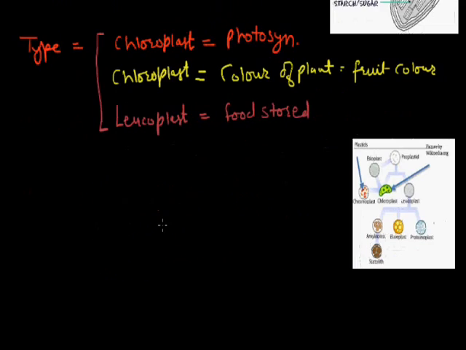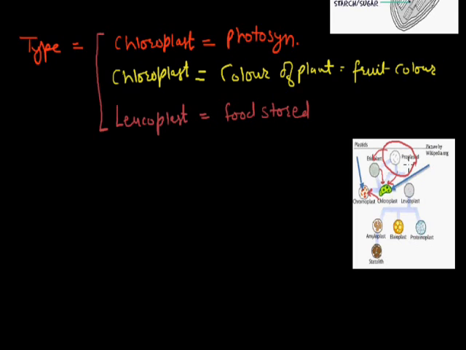How are the plastids formed in the plant body? Initially plants have proplastids. This proplastid is converted into chloroplast. This chloroplast can convert into chromoplast also, or the proplastid converts into etioplast first, then it can be converted into chloroplast also.